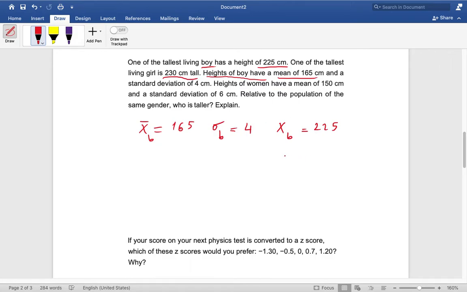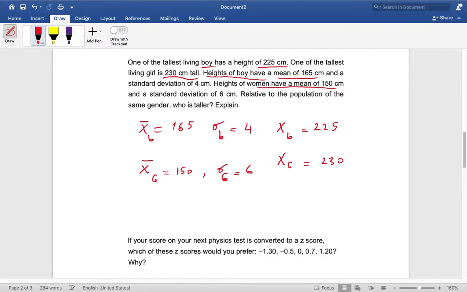The data value for the girl is 230 centimeters, and the girls have a mean of 150 and a standard deviation equal to 6.